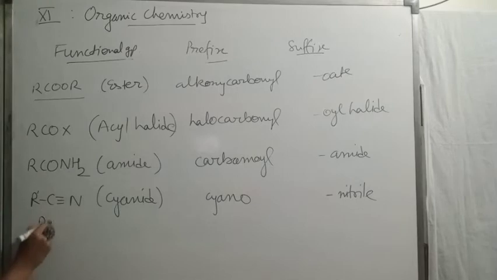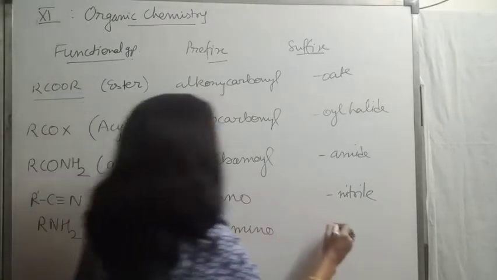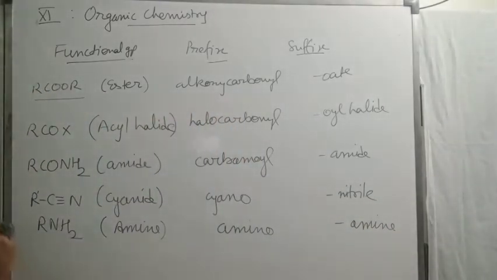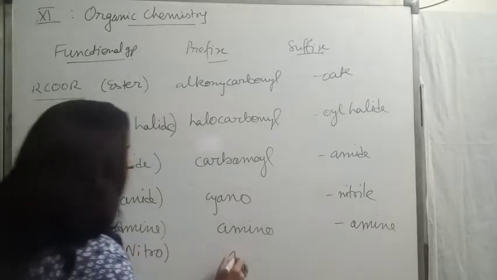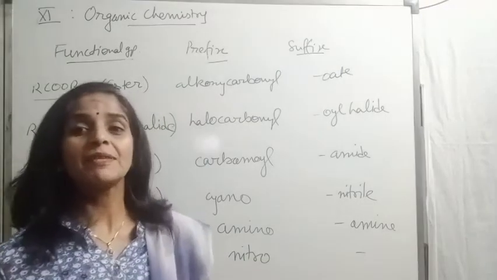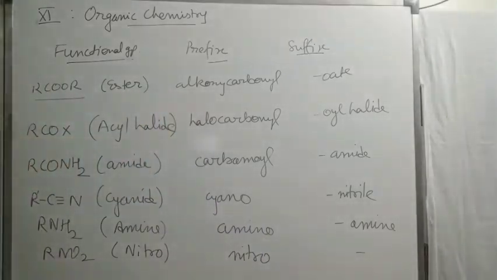Next one is RNH2, amine functional group. Prefix is amino and the suffix is amine. Then we have the nitro functional group, RNO2. Its prefix is nitro and no suffix. No suffix means again we treat it as a substituent, not as a functional group.